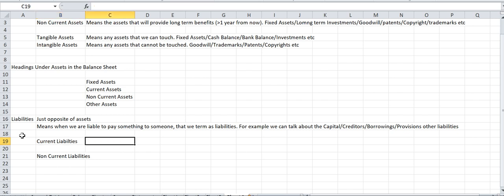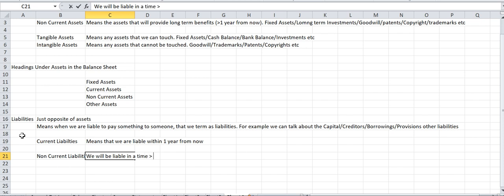So current liabilities means that we are liable within 1 year from now, right? Non-current liabilities means we will be liable in a time more than 1 year.